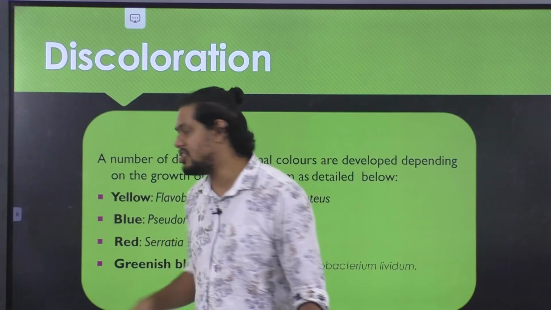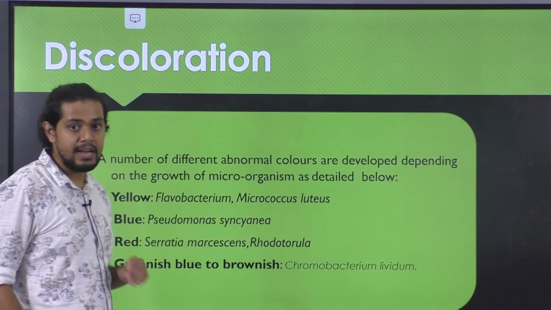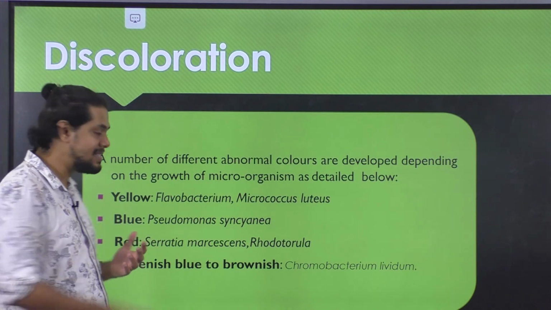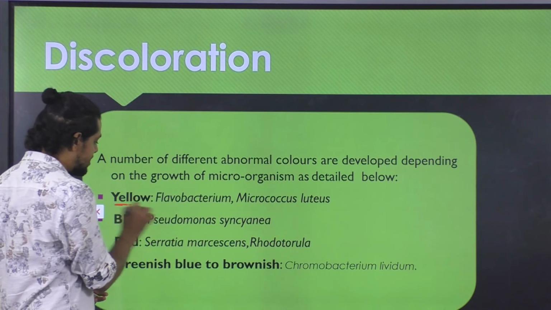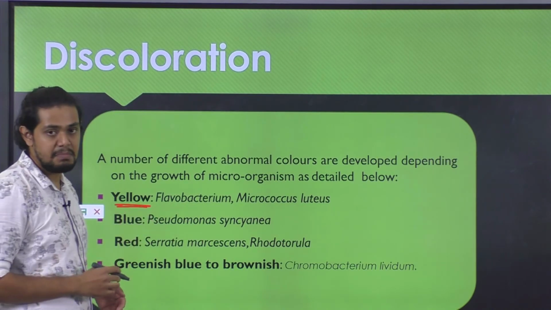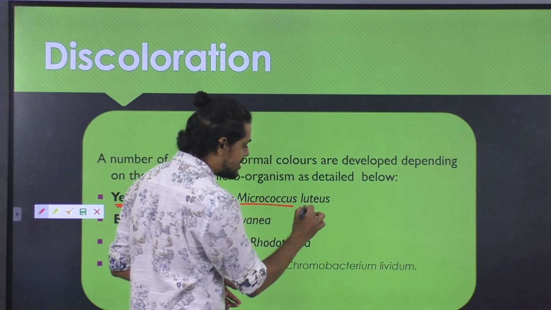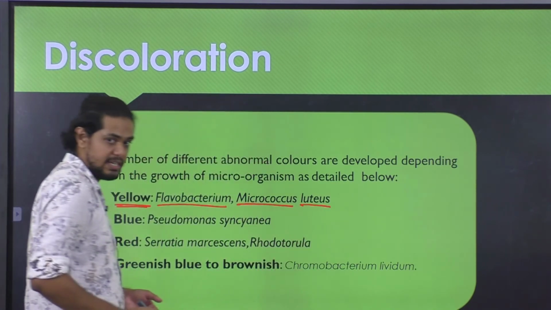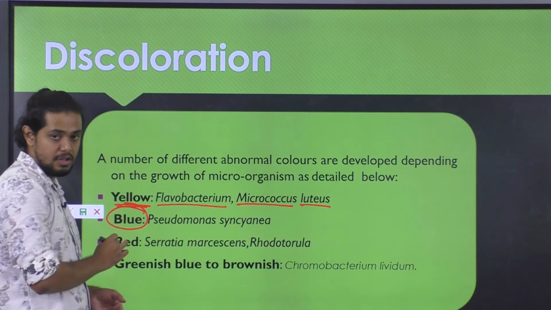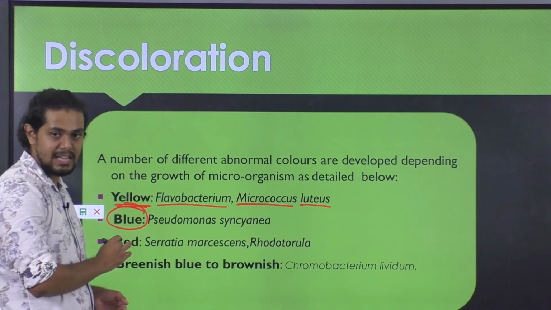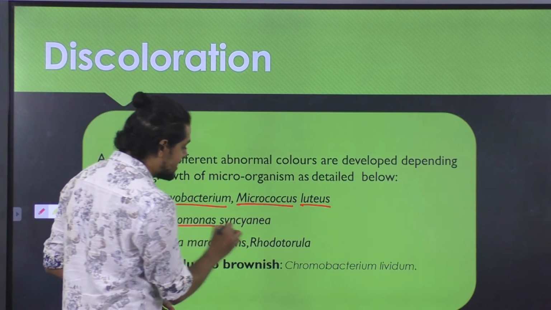Okay, following which we have undesirable discoloration that is observed in the case of meat as well as meat products. If an undesirable yellow color is observed in meat, it is because of Flavobacterium as well as Micrococcus species, that is Micrococcus luteus. Following which we have an undesirable blue color, which is observed in meat as well as meat products, brought in by Pseudomonas species, that is syncyanea.